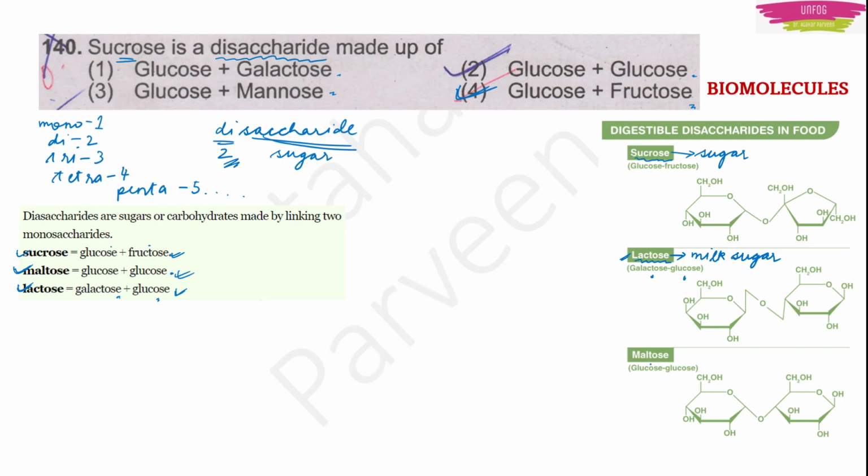Now next we have maltose. This maltose is actually present in vegetables. It can be found in vegetables and also in grains. We have wheat, right? In wheat also maltose is present.